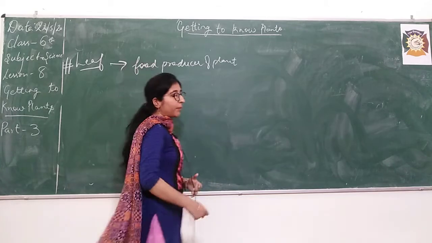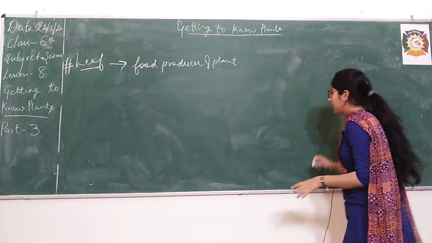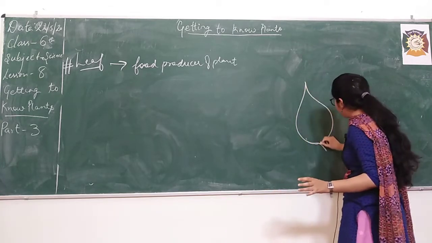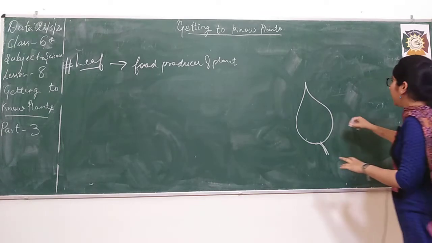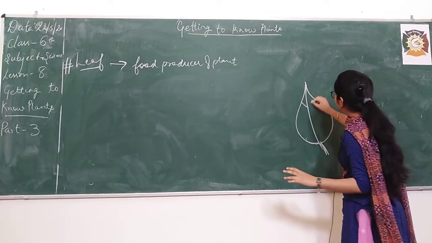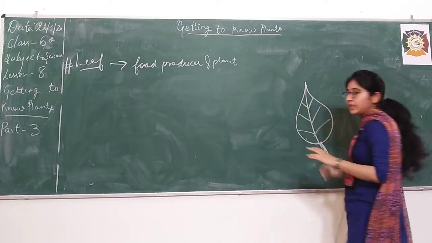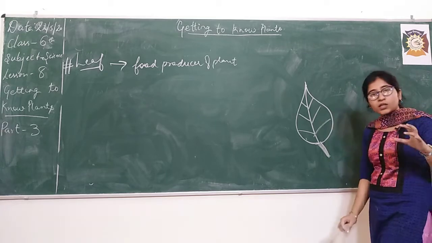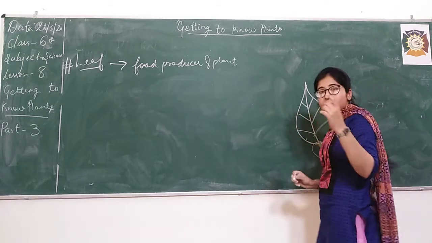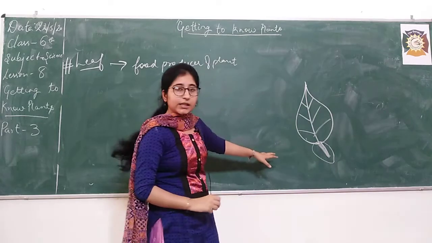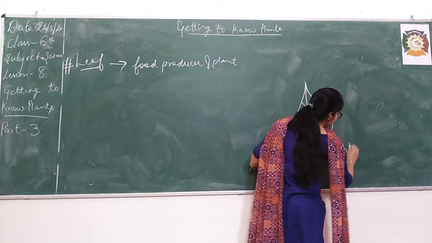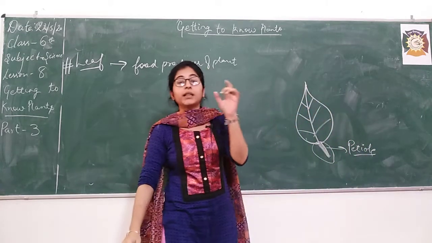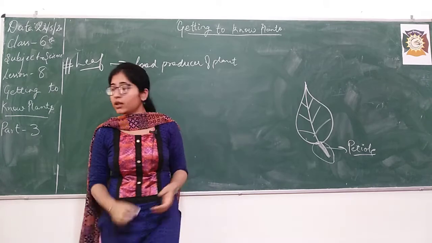Leaves have some parts, and there is a specific name for these parts. This is the kind of leaf you must have seen. This is the basic shape of a leaf. In this, we will study the names of some parts. So first of all, what is this? This is the stalk which is attached to the stem. This is known as petiole. What do we call it? We call it petiole. It is a thin stalk that is attached to the stem.